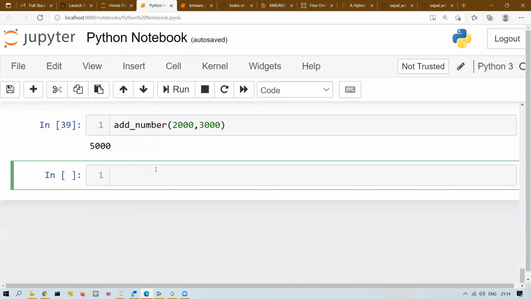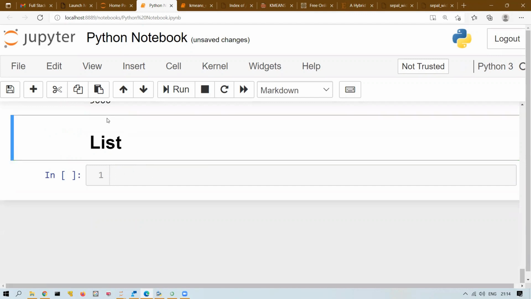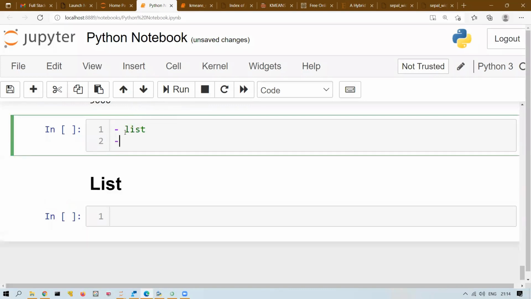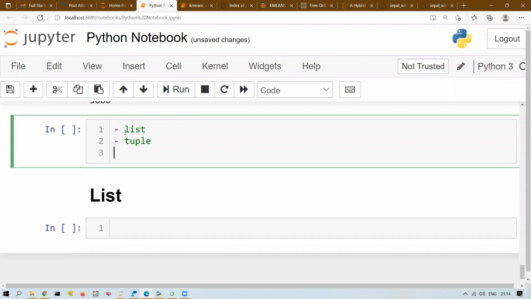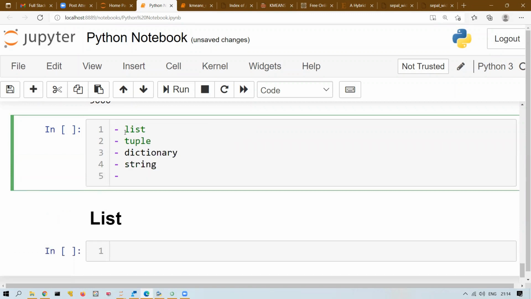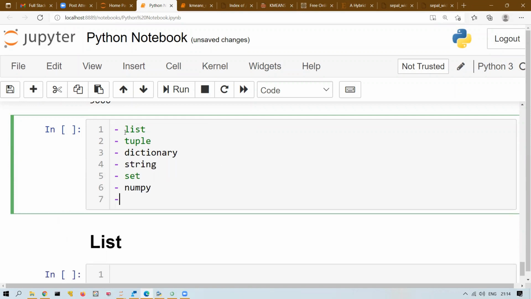Okay, so let us start with the data structure called list, right? Before I start, we have 5 to 6 data structures that we're going to discuss. First, we will be discussing list, and then tuple, and then dictionary, right? And then we will be discussing string. Then set. And then we will be discussing NumPy, which is an external package, mostly arrays. And then finally, we will be discussing data frames, which is nothing but pandas. So these are the data structures we'll be discussing this week and maybe next week.